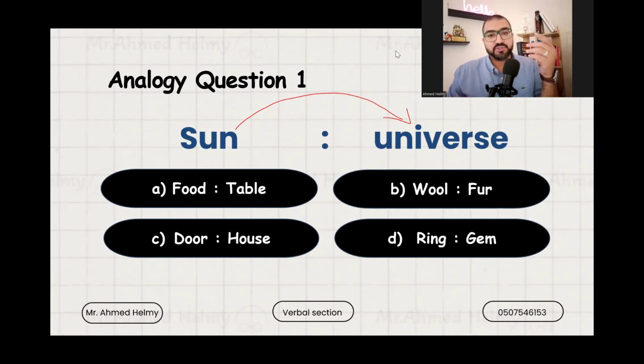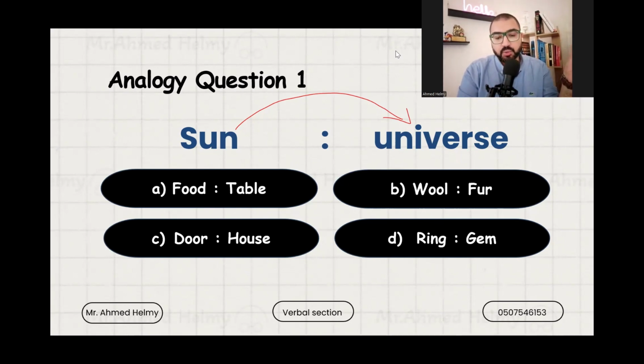The first strategy is you get to know the answer directly, which is super cool. The second strategy is when you face a little bit confusing question, you start omitting the choices that don't have the same relation, and then you will end up being stuck between two choices, maybe also one. Let's see. Food to table. Some of you might think that food is part of the table. So we will keep that for now and look for the other choices, because choice A is a little bit suspicious.